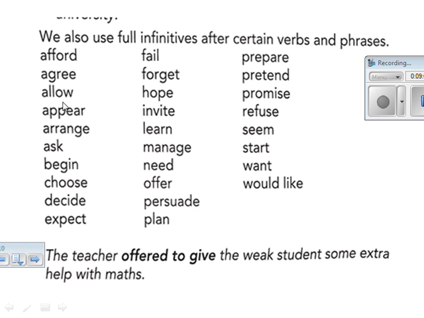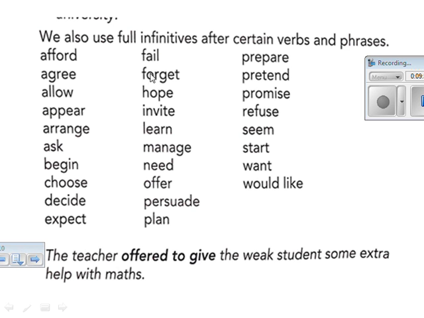Afford, agree, allow, appear, arrange, ask, begin, choose, decide, expect, fail, forget, hope, invite, learn, manage, need, offer, persuade, plan, prepare, pretend, promise, refuse, seem, start, want, would like.